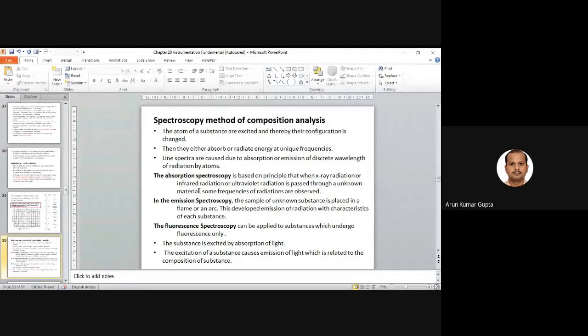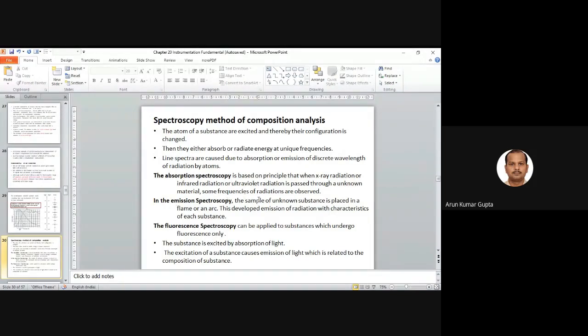So when we pass the radiation through a given sample, there is absorption of a particular frequency. That is known as absorption spectroscopy.